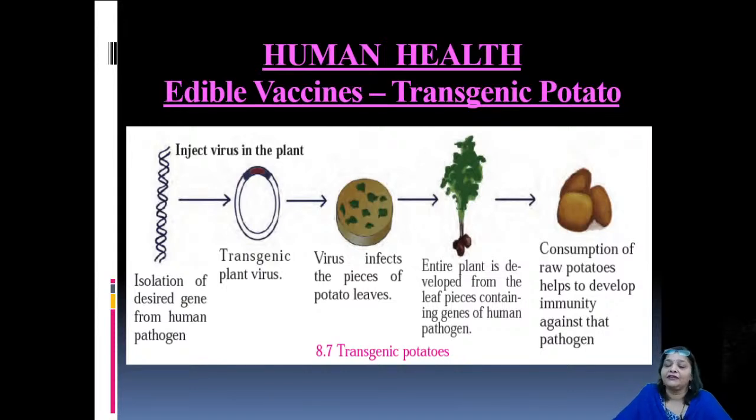Okay, these infected pieces of potato leaves are taken and grown by tissue culture. The whole plant can be developed by the tissue culture technique. And when potatoes are produced, these potatoes are transgenic potatoes. Okay, so if you consume the raw potatoes, they help in developing immunity against the pathogen. So of course, transgenic crops can also provide immunity when we use biotechnological processes.